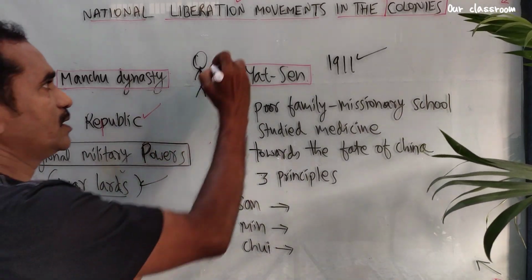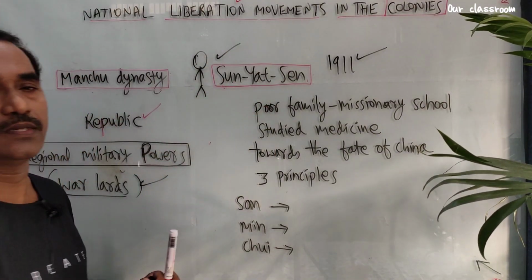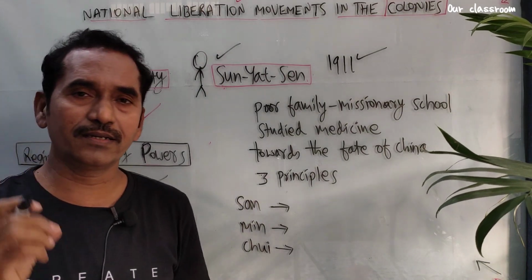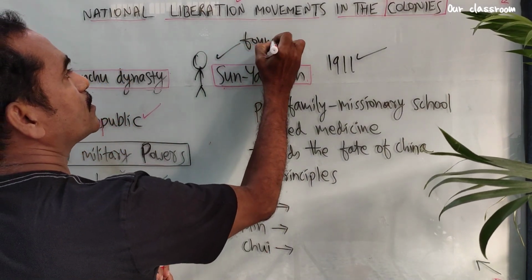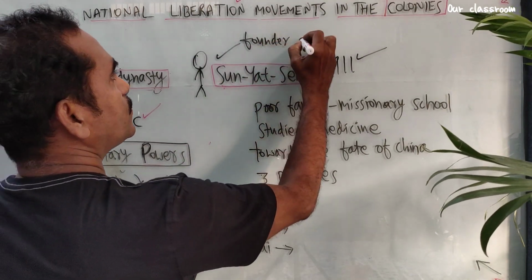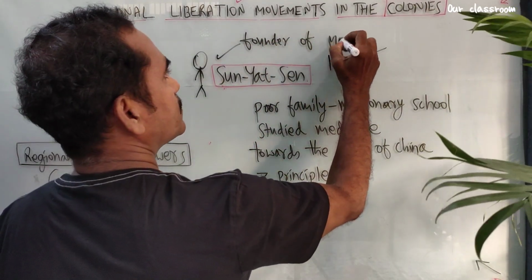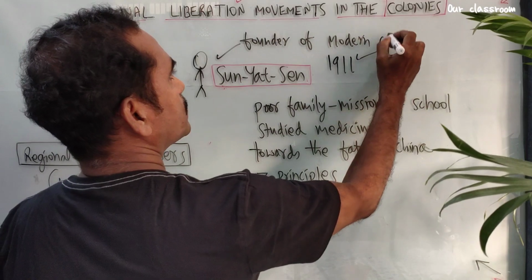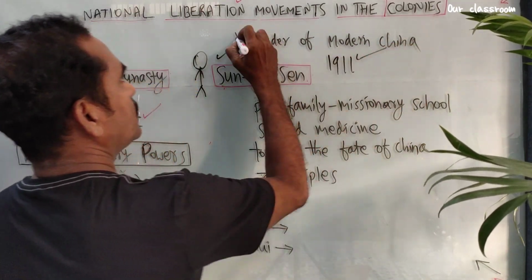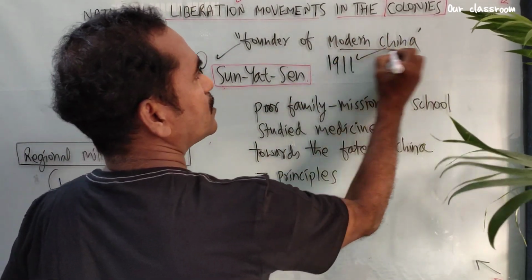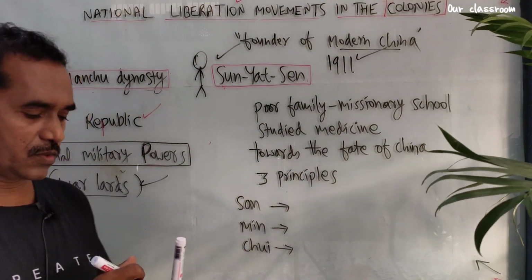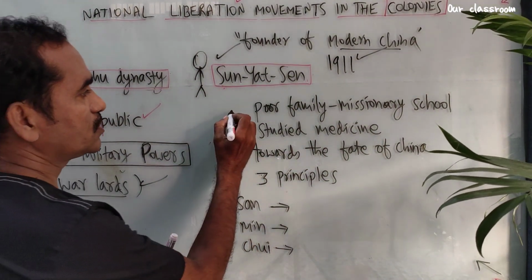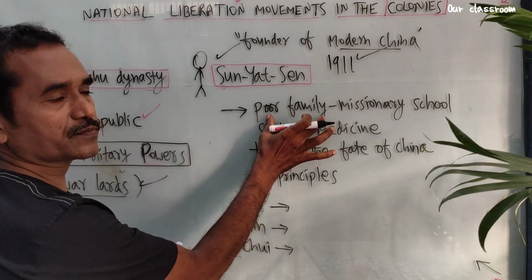Now let's see about Sun Yat-sen. Sun Yat-sen was called the founder of modern China. He wanted to develop his country, China. He came from a poor family.